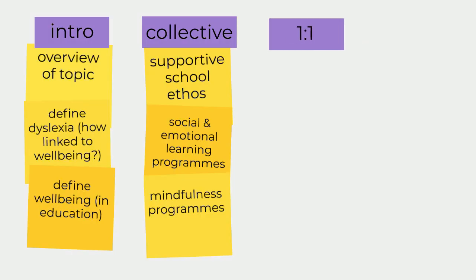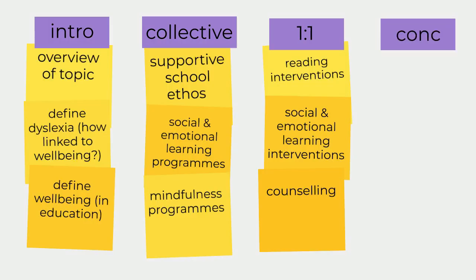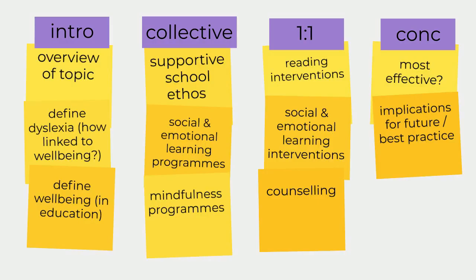In one-to-one methods, we've put reading interventions first, because this is most specifically tied to dyslexia, followed by social and emotional learning interventions and counselling. Again, you could swap the last 2 if you wanted. In the conclusion, first we'll look at which method is most effective, and then based on this, we'll consider the implications for the future and best practice.